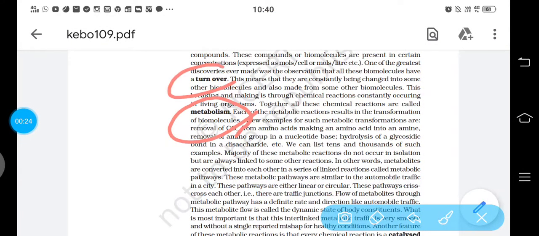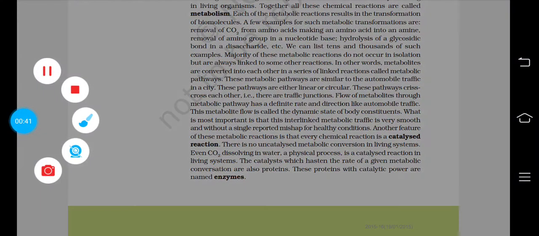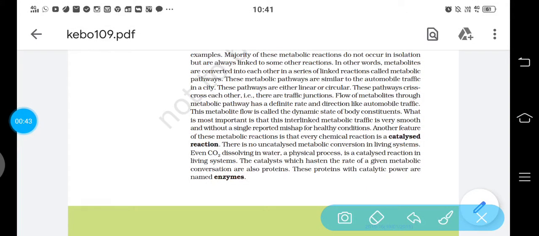Here one more term is there, turnover. What does this turnover mean? It means that certain molecules which are there in our body are either getting changed into one form or the other form, these biomolecules. How are these being converted from one form to the other form?